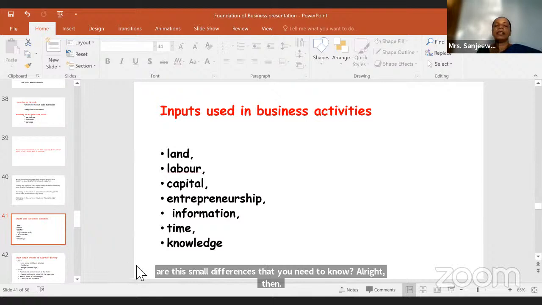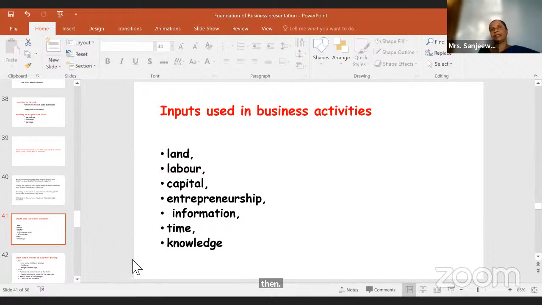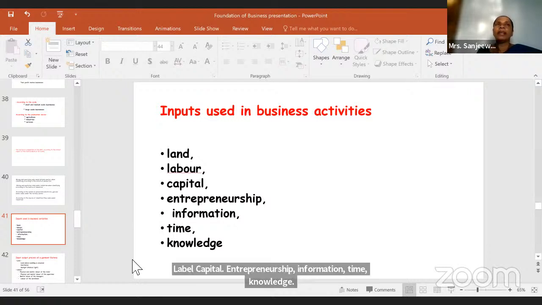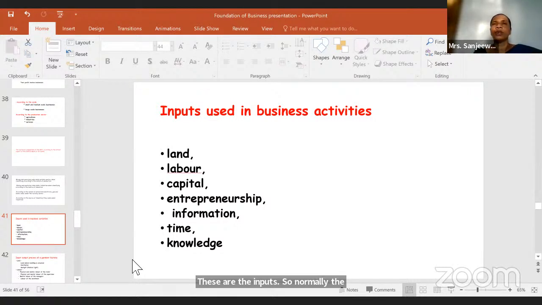The other one, inputs used in business activities. This is of course very much familiar. You know what are the inputs that we use in business activities? Land, labor, capital, entrepreneurship, information, time, knowledge. These are the inputs. So normally think practically. If you are going to produce something, you need inputs.